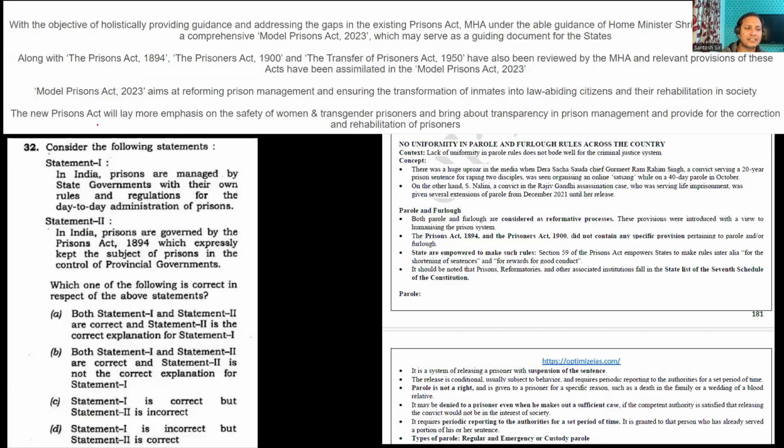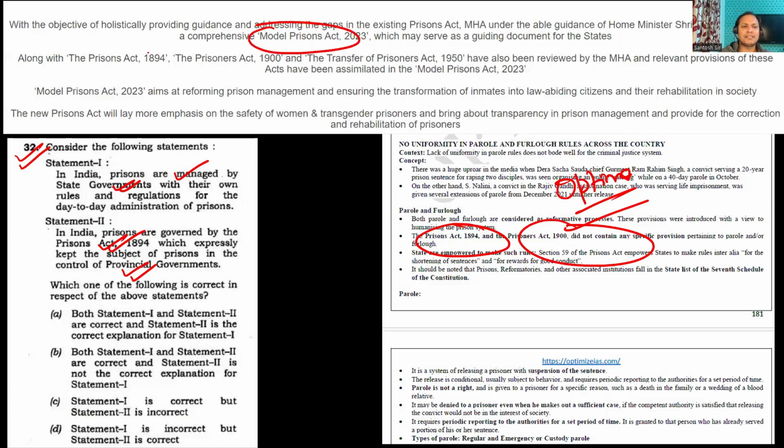Okay, now let us see the next question, guys. Next question: in India, prisons are managed by the state government. In India, prisons are governed by the Prison Act, which expressly kept the subject of prison in the control of the provincial government. A direct question from the Optima notes. And again, you see the motivation was what? Current affairs, the Model Prison Act, PIB. I'm just showing you.